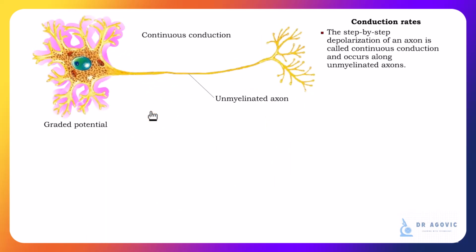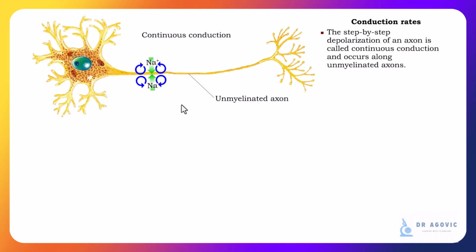Propagation of an action potential along axons of neurons that are not covered by myelin sheath requires that all of the membrane must undergo depolarization. This kind of conduction occurs along unmyelinated axons and is called continuous conduction.